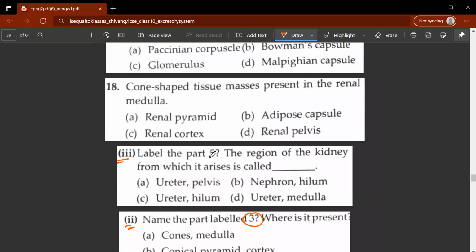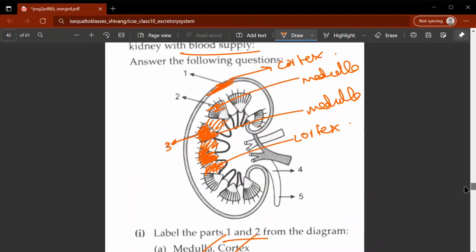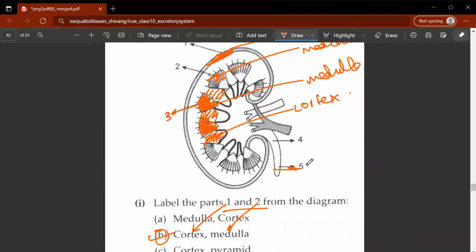The third question: label the part 5, the region of the kidney from which it arises is called what? It is the ureter and ileum, C. So let's look at part 5 of the kidney. This is part 5 of the kidney, and this is also known as the ureter.